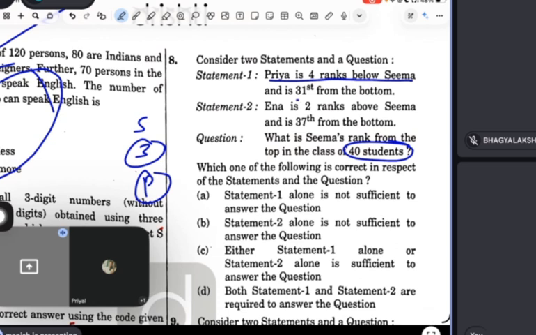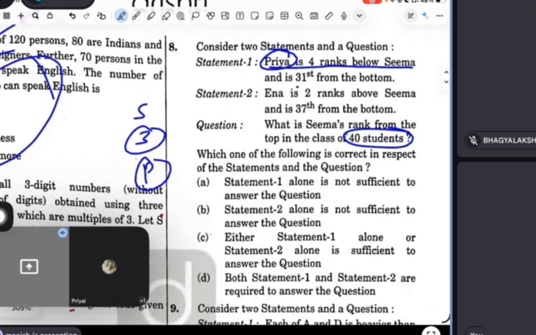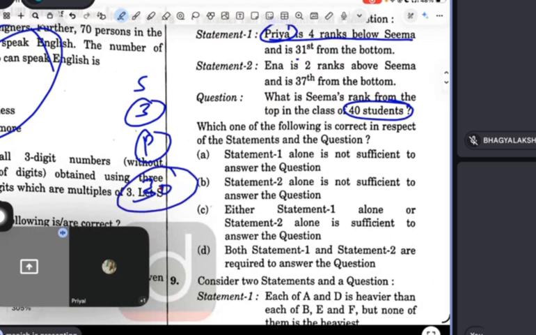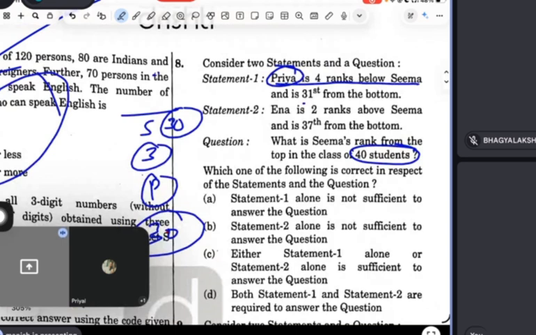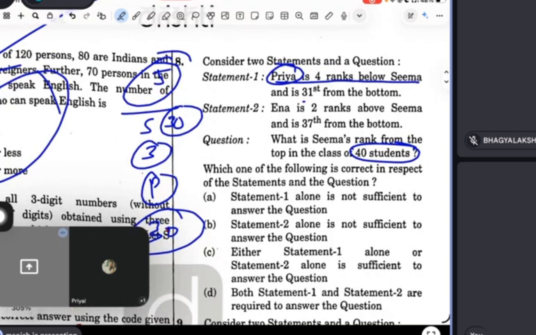And 31st from the bottom means Priya has 30 students below. So 31, 34, 35. Now 5 students are more here, so now we can find Seema's rank here.